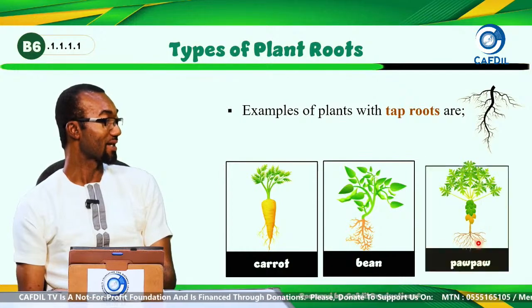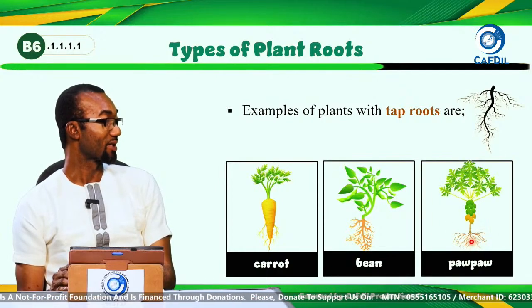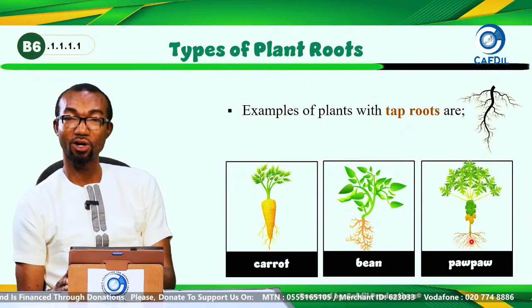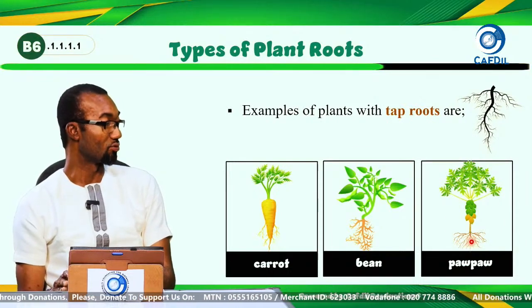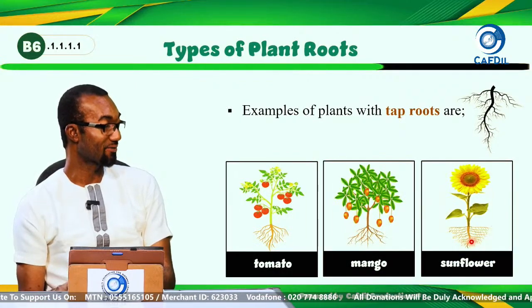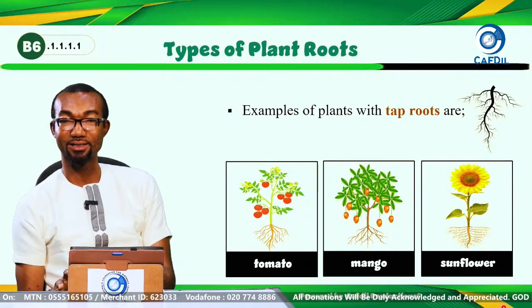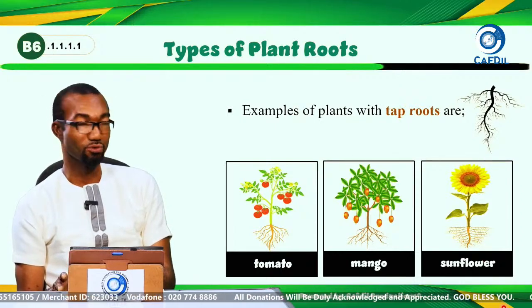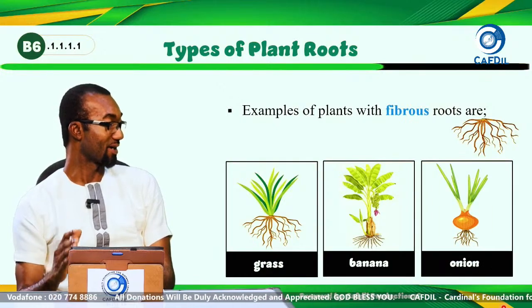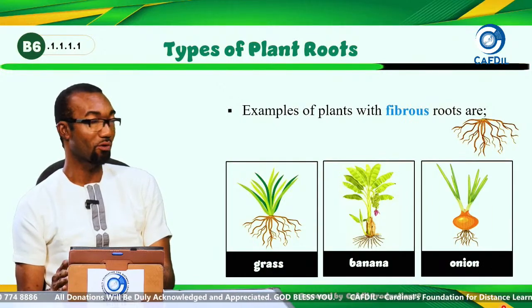Then we looked at examples of plants with tap roots. We have carrots, we have bean, we have pawpaw plants. They all come with tap roots. We also looked at tomato, mango, and sunflower as plants with tap roots. Then we also looked at fibrous roots. We have grass, we have banana, we have onion.